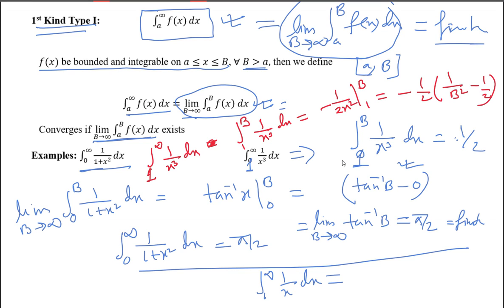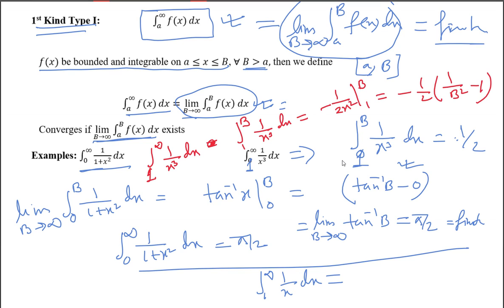1 by 2. Is it correct? It will be one, sir, not two. Only one. 1 by b square minus 1 by 1 square. Have I made any mistake? Sir, we have taken 1 by 2 common. The minus 1 by 2 you have written outside, no? So you don't need to multiply it again. Okay, 1 by b square minus 1 square in the bracket.